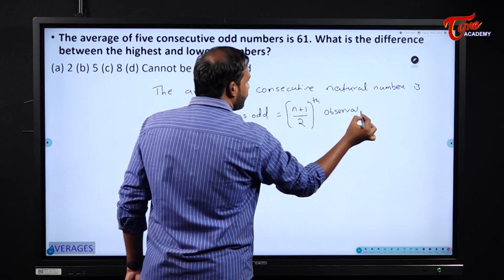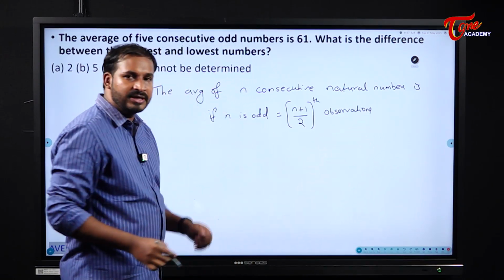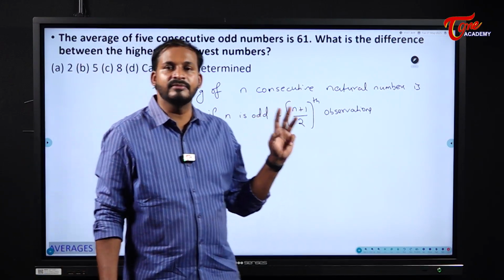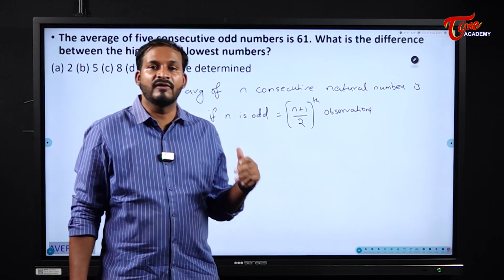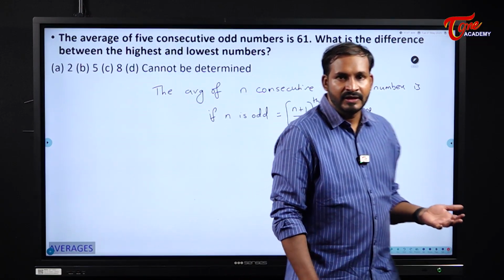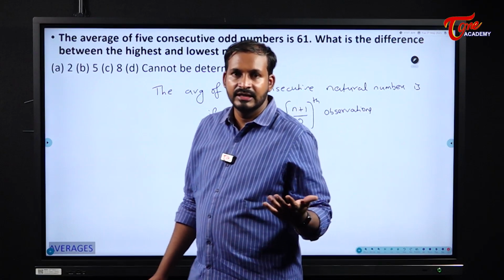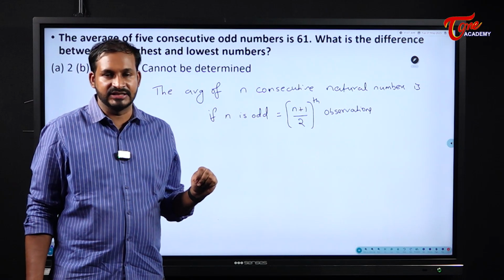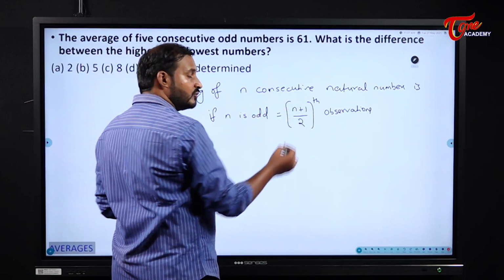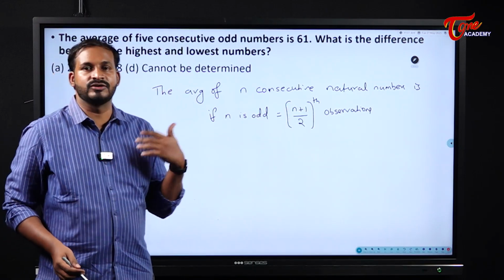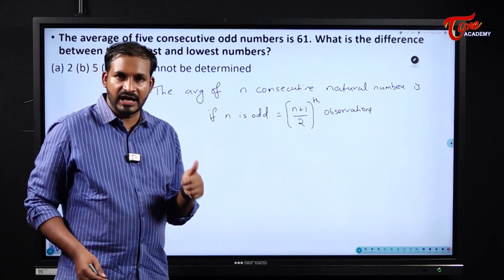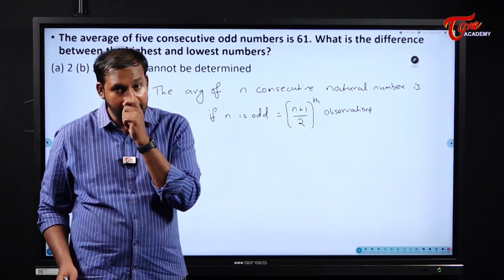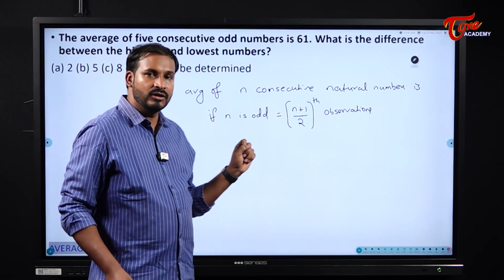That means if there are 5 observations, the average will be the 5 plus 1 by 2, that is, the third observation. If the number of observations is 7, then 7 plus 1 by 2, that is the fourth observation, will be the average. Remember one thing, those are consecutive, whether they are consecutive even numbers, consecutive odd numbers, whatever it may be. Okay, understood? The n plus 1 by 2th observation will become the average. Okay, next.